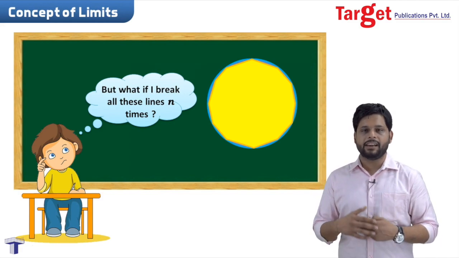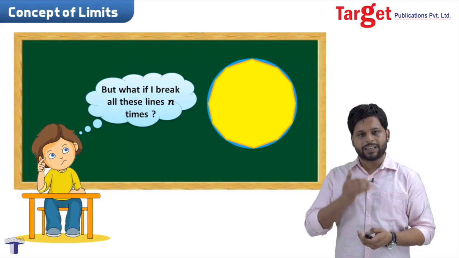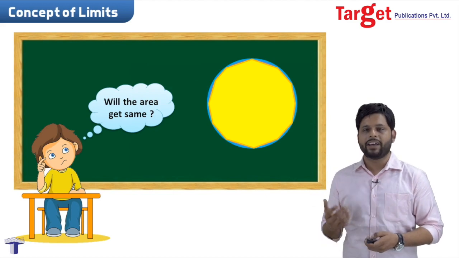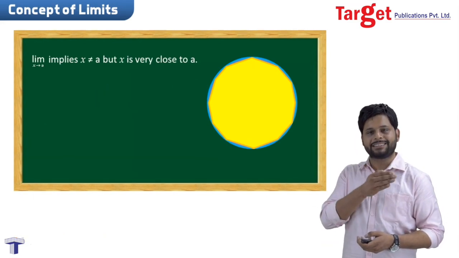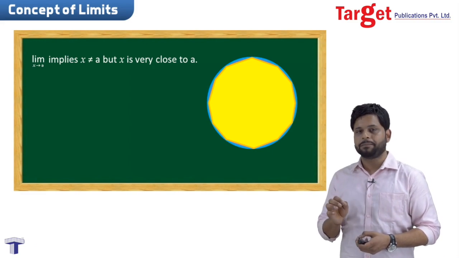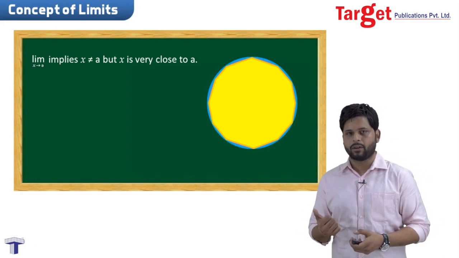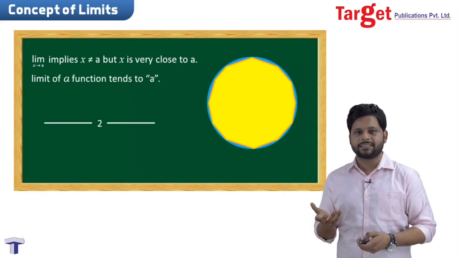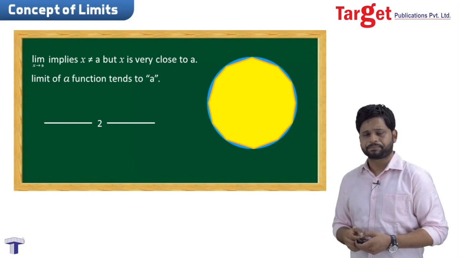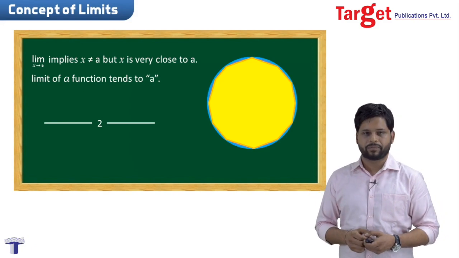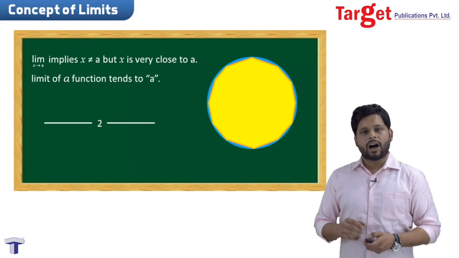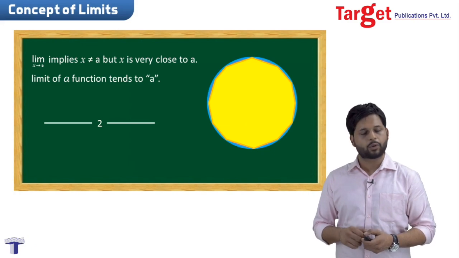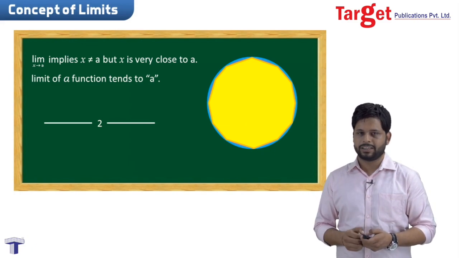Whenever we are considering a limit, we can take one thing very close to another thing. Suppose x approaching a; it doesn't mean that x is equivalent to a. It is a very close value to a. For understanding the same concept, let us take a number line. I've taken a number 2, right? How can I approach this number on the number line? Either from the left hand side or from the right hand side. There are only two possible ways to come to number 2, right?